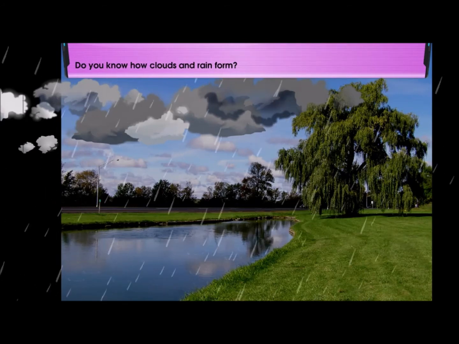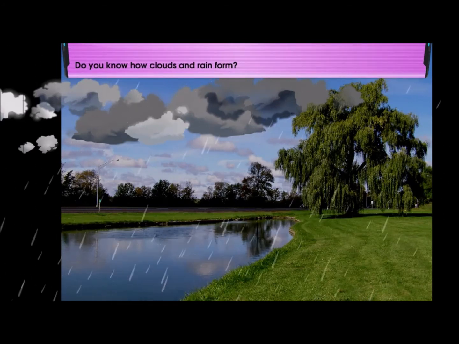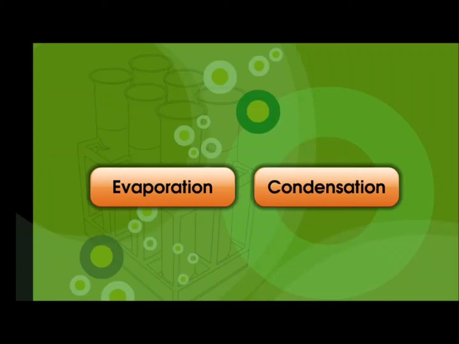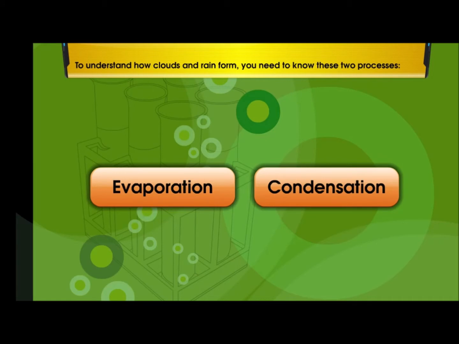Do you know how clouds and rain form? To understand how clouds and rain form, you need to know these two processes, evaporation and condensation.